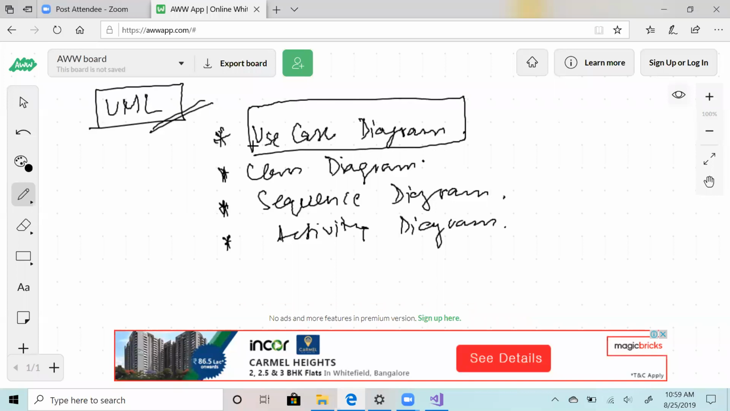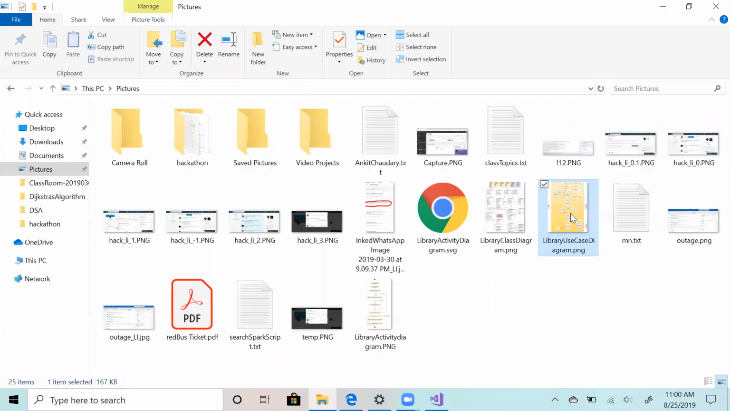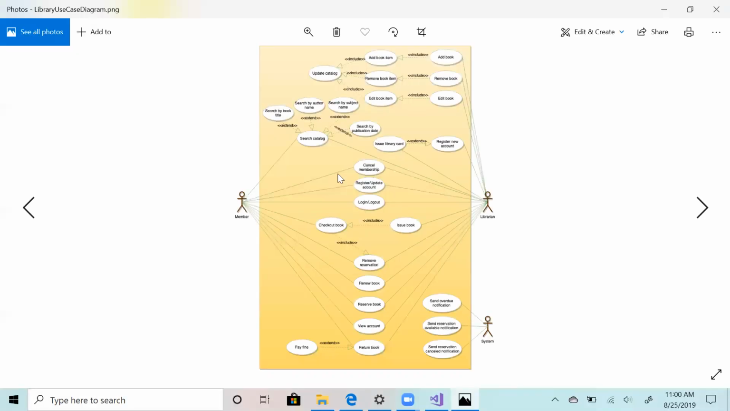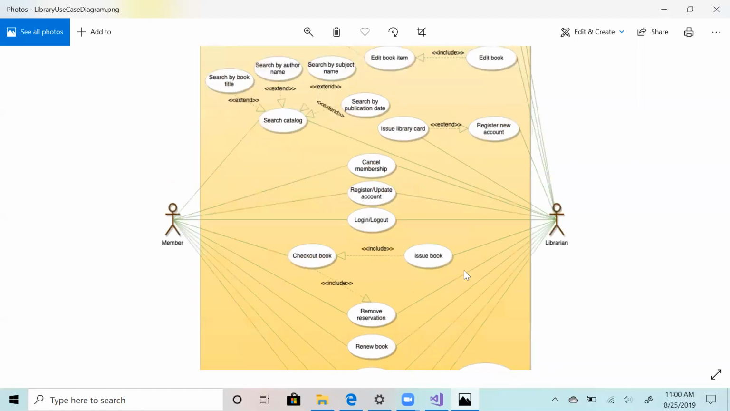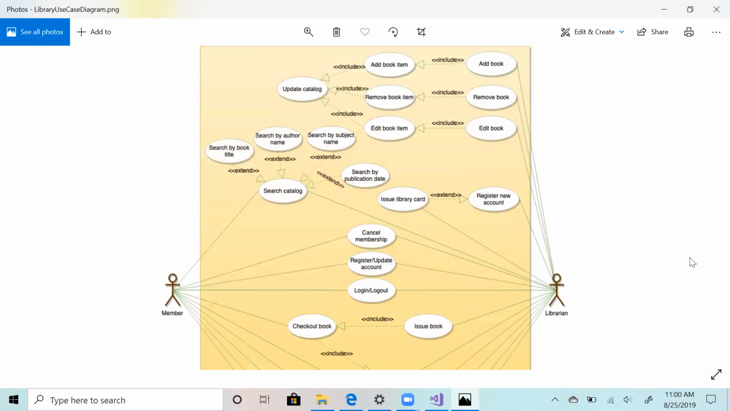I have some samples for use case diagram. This is how you will be drawing. This is a complicated use case diagram of a library system. This is how a real system would look. This is, let's say, a member of the library. This is the librarian. So inside a library, you can be a member or you can be the admin who is the librarian, right? A member can search the catalog, search by book, by author, by subject.